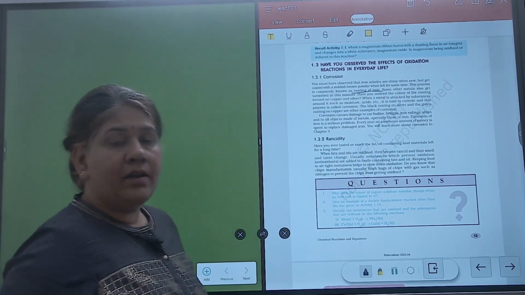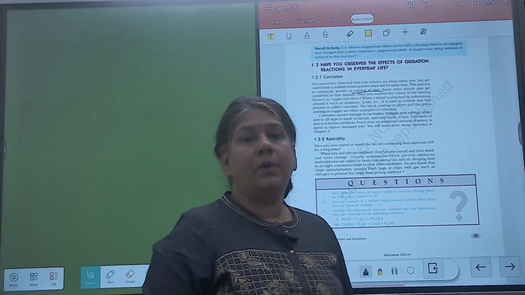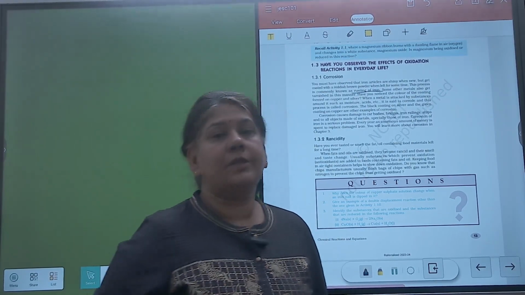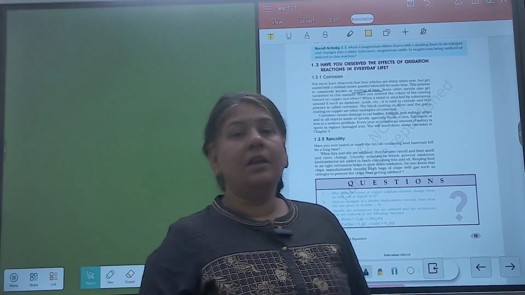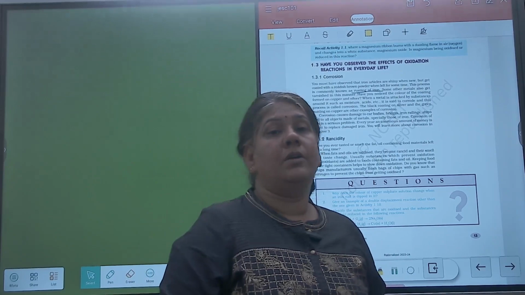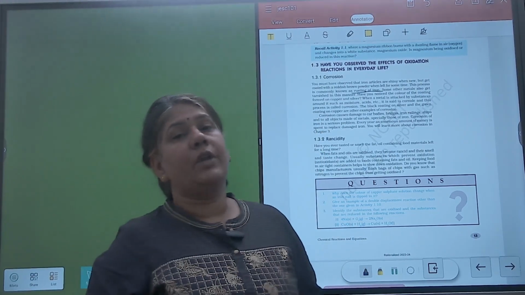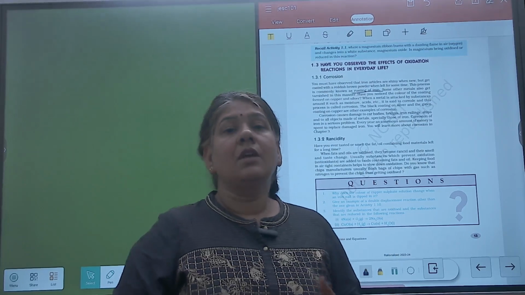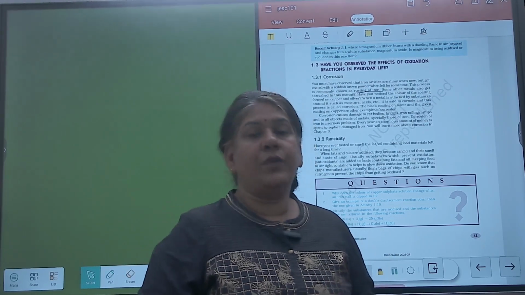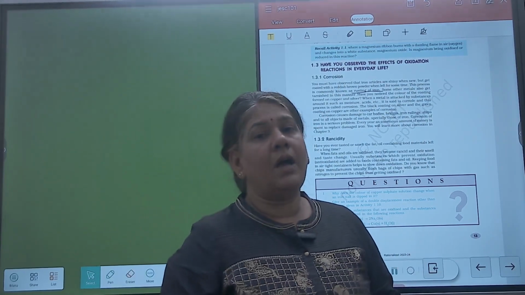Just like iron, some other metals also get corroded, like silver and copper. With time, silver gets coated with a black substance, that is silver sulfide. So silver gets corroded in presence of sulfur present in atmosphere. Similarly, copper gets coated with a green color substance due to presence of moisture and carbon dioxide in atmosphere. And this coating is basic copper carbonate.